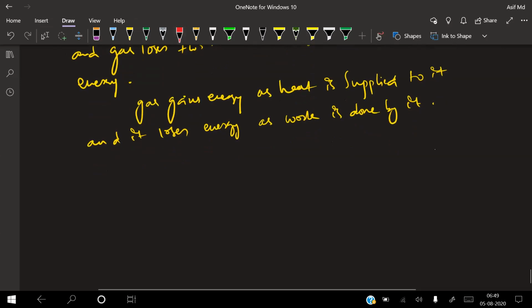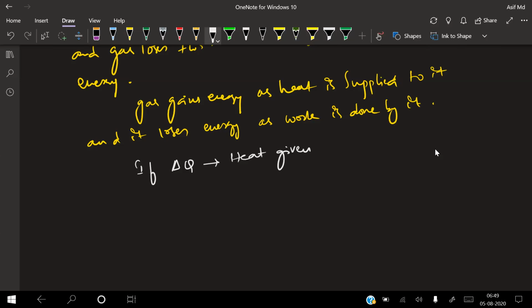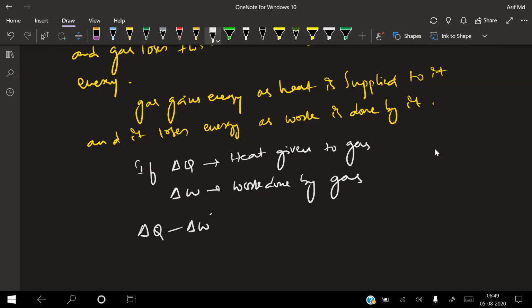Let us try to see here. I'll write with another pen. If delta Q is nothing but heat given to the gas, and delta W is nothing but work done by the gas, then delta Q minus delta W will give me what?